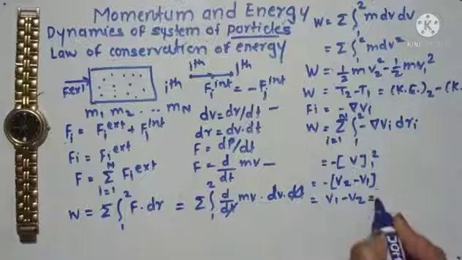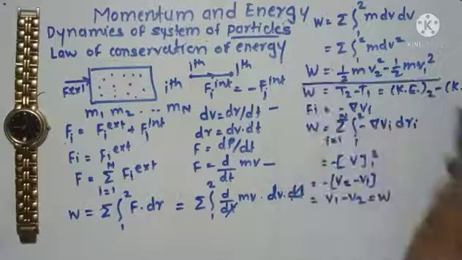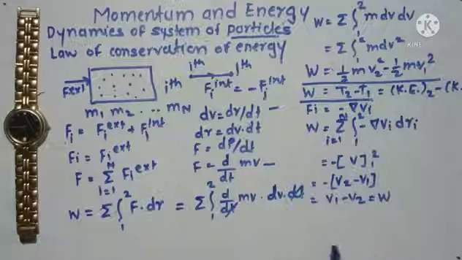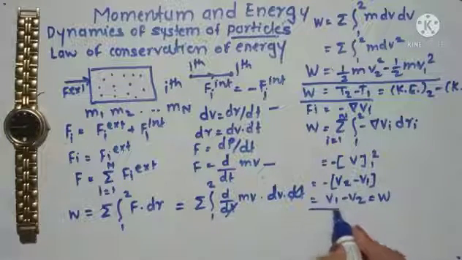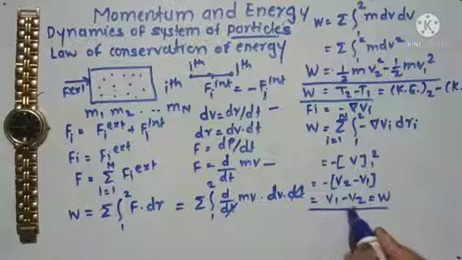So this is W, the work in the form of the kinetic energies: W is equal to T2 minus T1. Similarly, we have also got the work in the form of the potential energies, which is V1 minus V2.